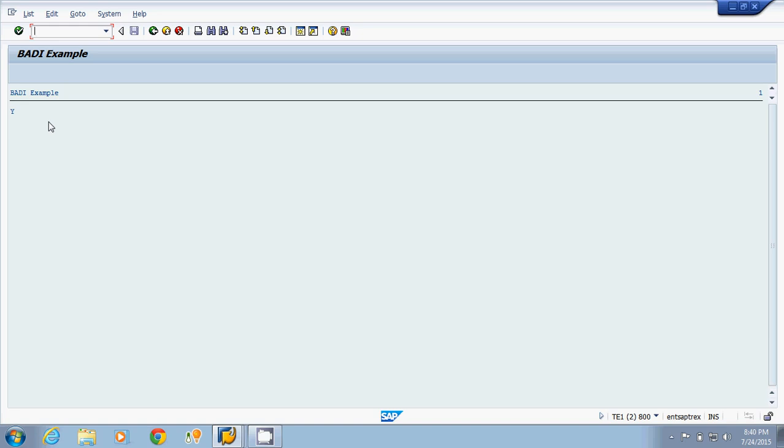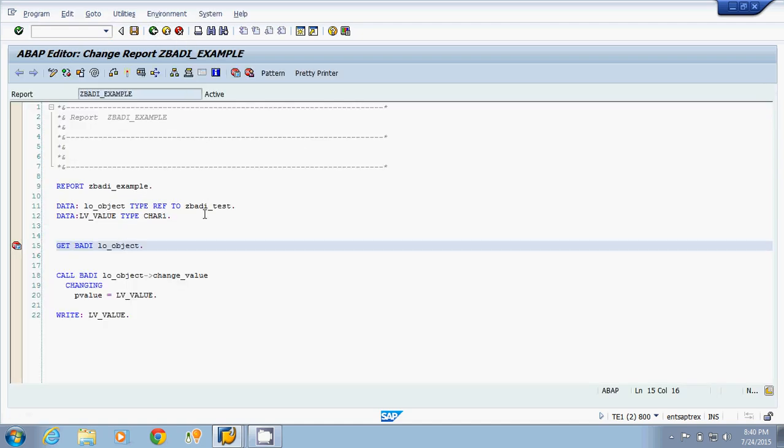So now what is our requirement? I have to call only one implementation at a time. So we have to go for the concept of filters. In this case I have to call only one specific implementation. So how to call that specific implementation, we will continue in the next lecture.